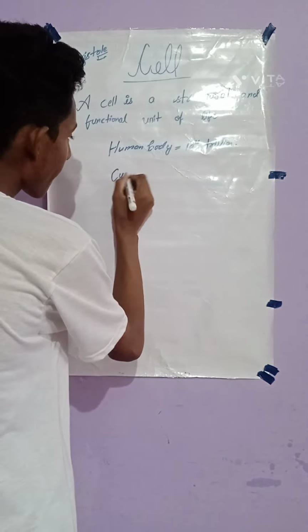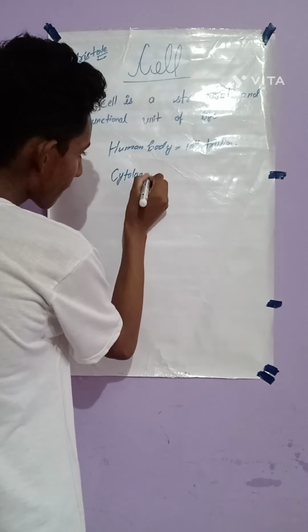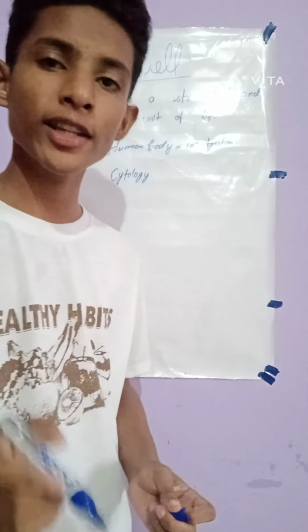The study of cells and its functions is called cytology.